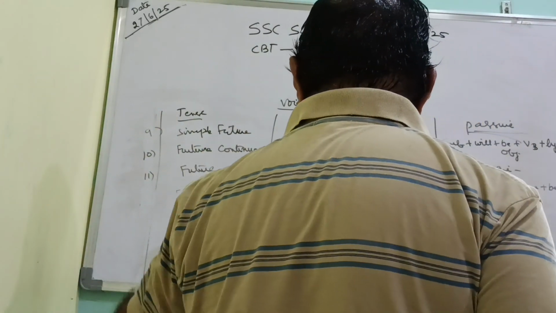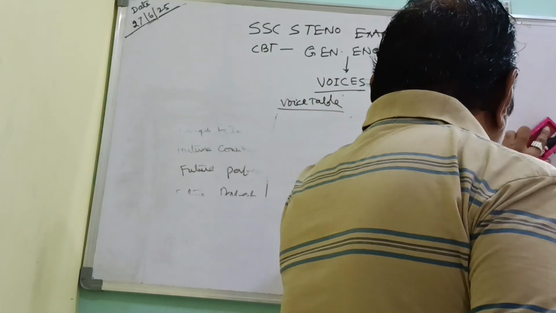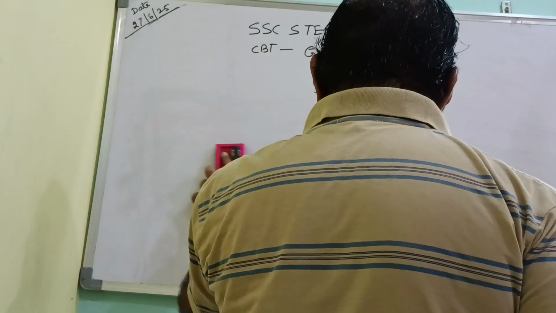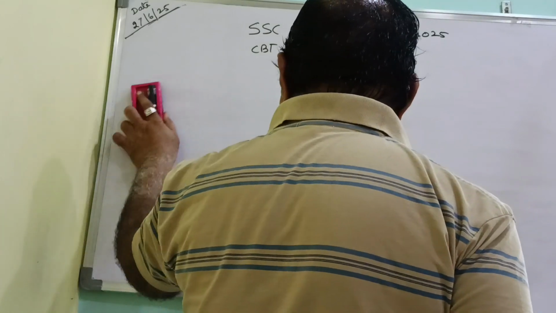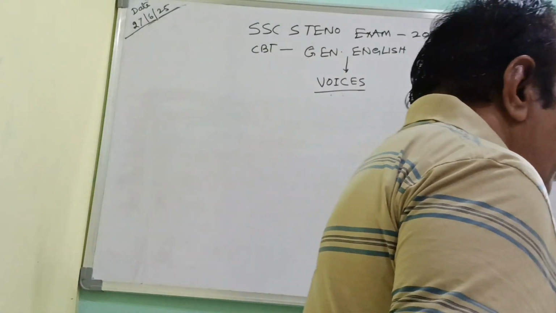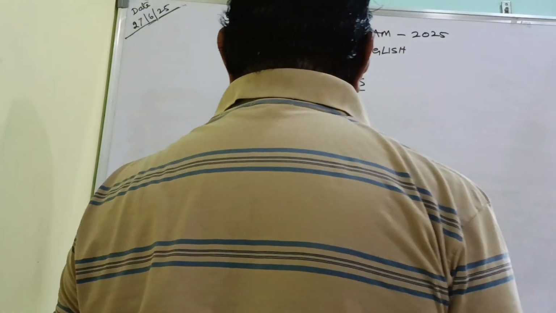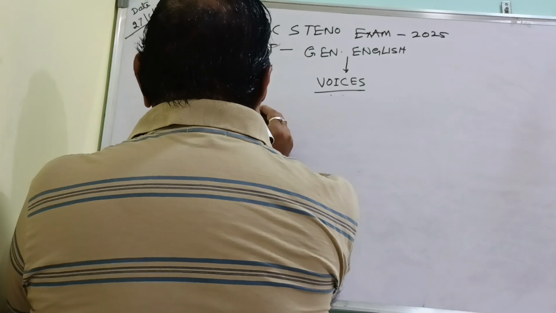Now we are coming to the sentences along with the basis of these structures. Whatever structures we have discussed for the 12 types of tenses, on the basis of that we are going to write sentences. See now, in simple present tense.